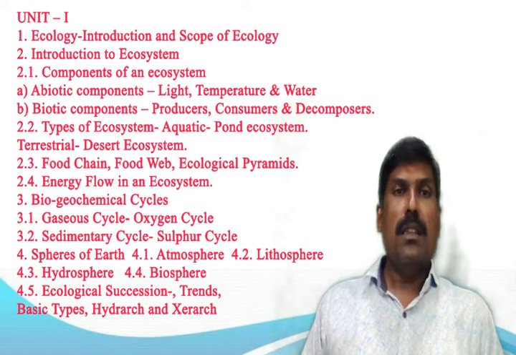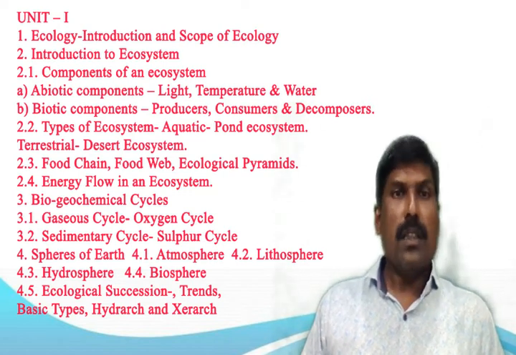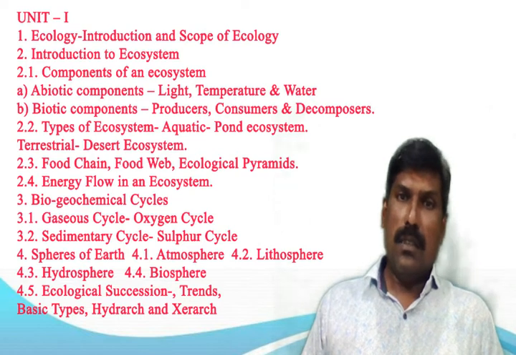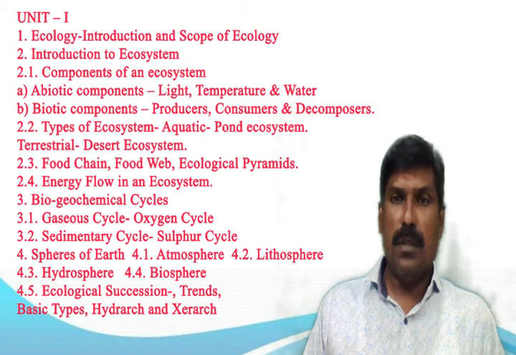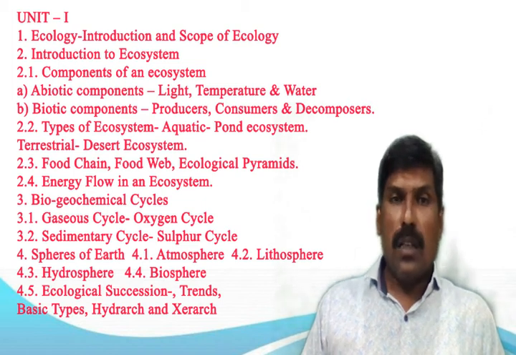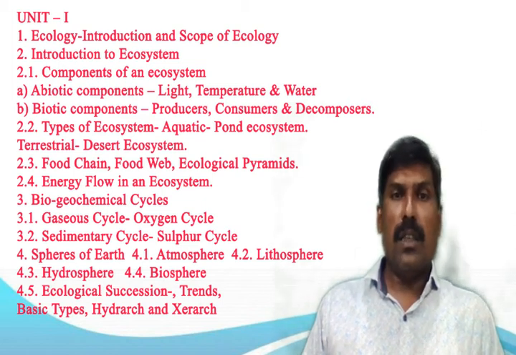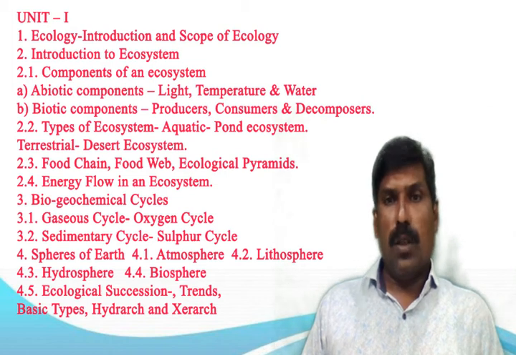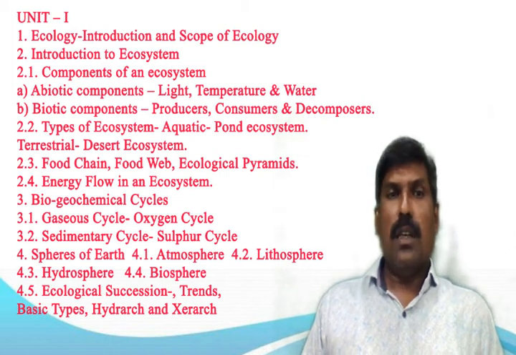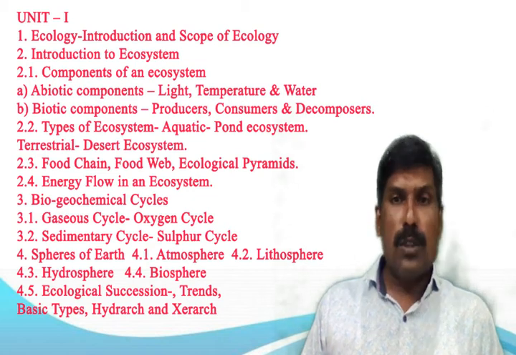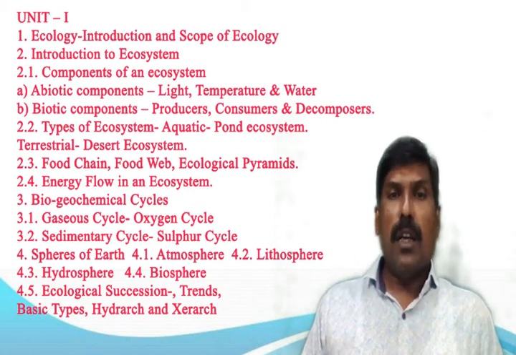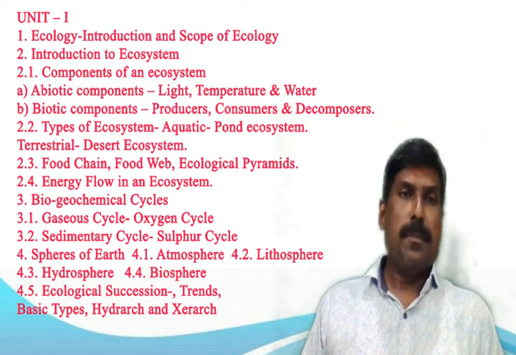Then next is the spheres of Earth. Everything in Earth's system can be placed into one of four major subsystems: land, water, living things, or air. These four subsystems are called spheres. Spatially, they are the lithosphere, hydrosphere, biosphere, and atmosphere.